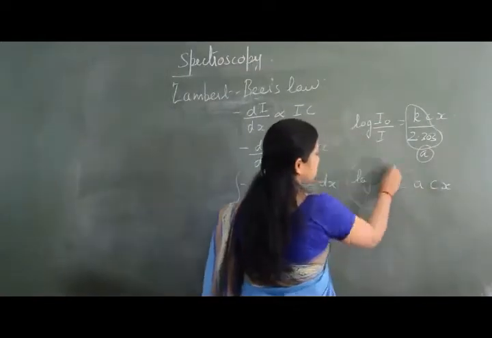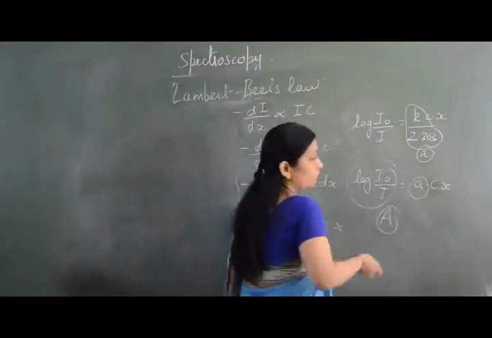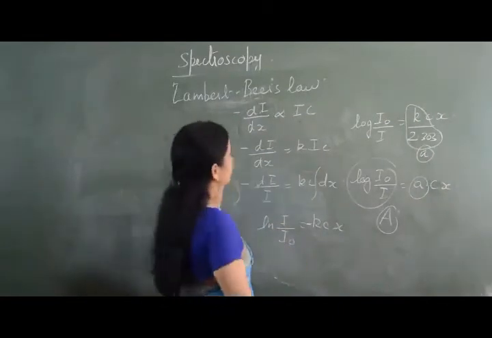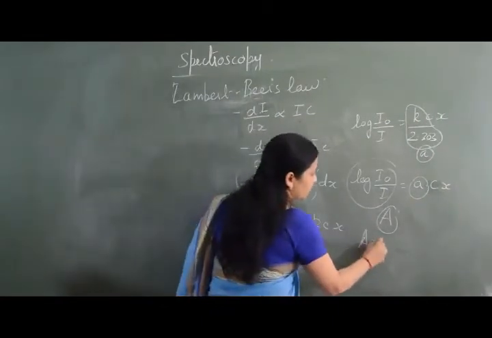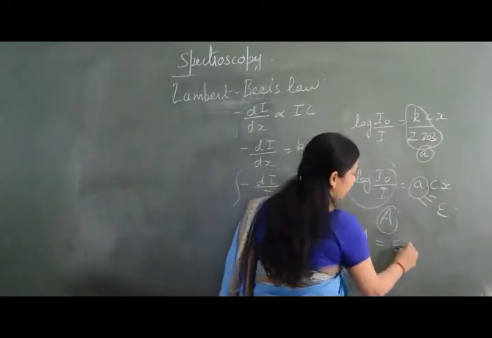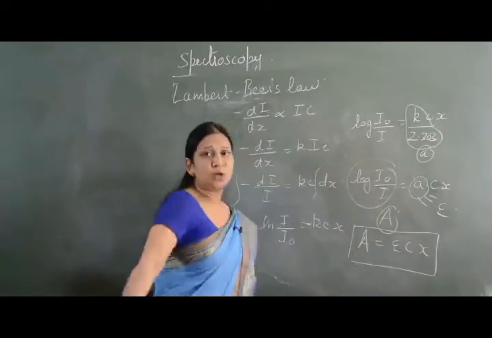Here A is the absorbance, and this coefficient is the molar extinction coefficient. So Lambert-Beer's law can be written as A, which can be replaced by epsilon, is equal to epsilon c x. So this is Beer's law.